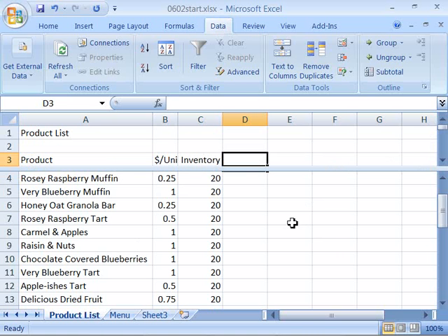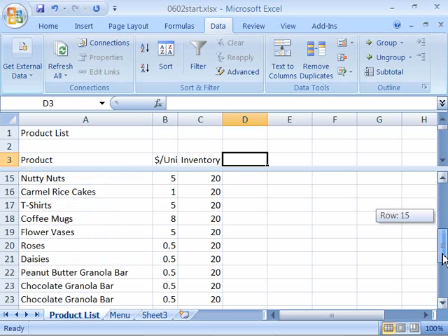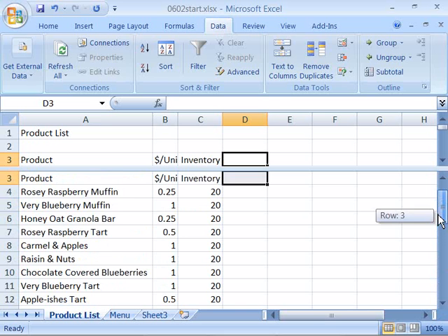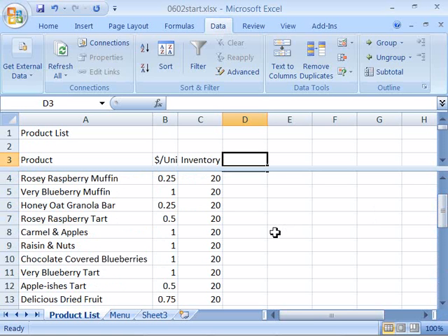Alright, go ahead and save your worksheet now. We've split our screen. We've made it so we can scroll down and still see our category headings to do more development on this throughout the tutorial. Please move on to the next movie.